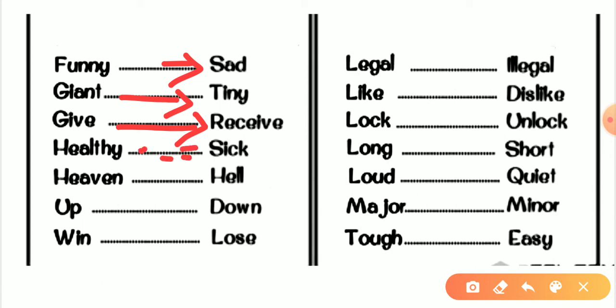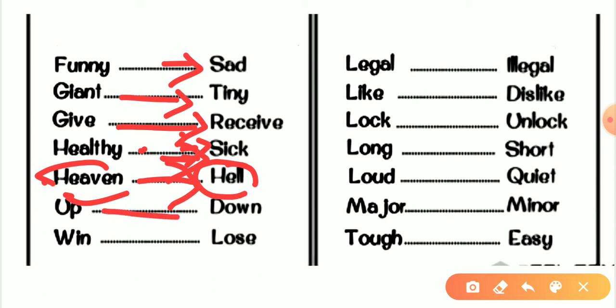Heaven, hell. We never see heaven and hell, but if you respect your parents and teachers, then I think you will get heaven. And if you disrespect anyone, then you will definitely get hell. Up. The next word is up. So the antonym would be down. Win, lose. So the next word is legal. Legal, illegal. The antonym would be illegal.